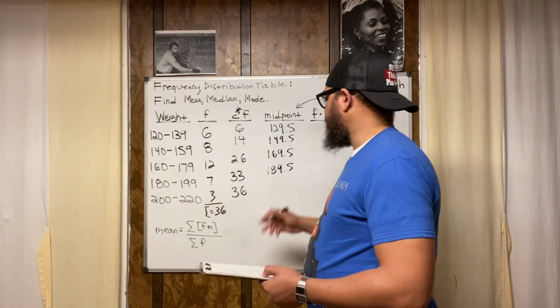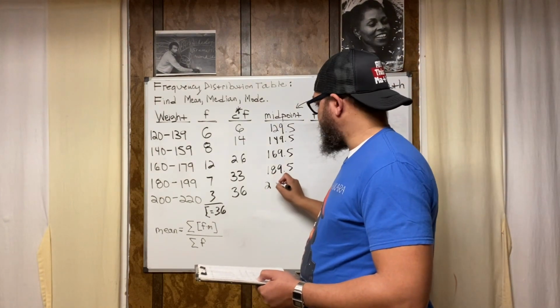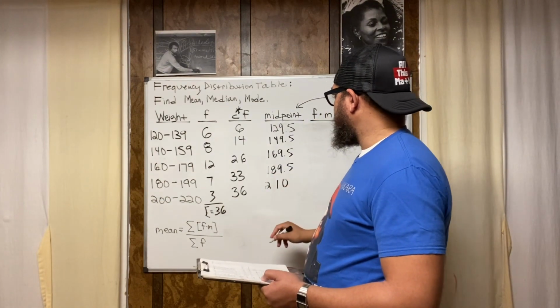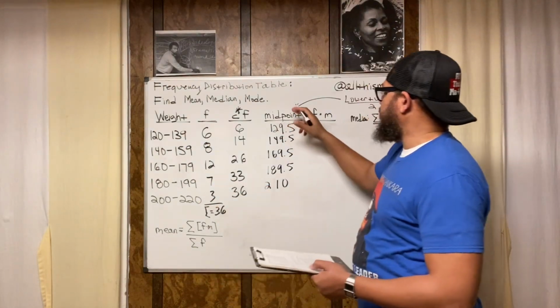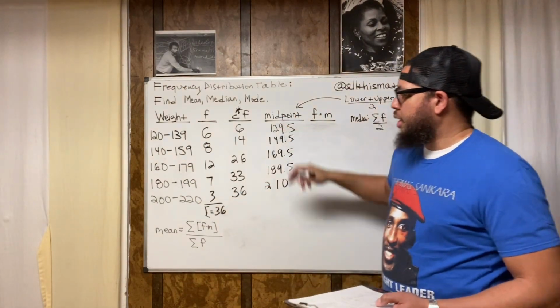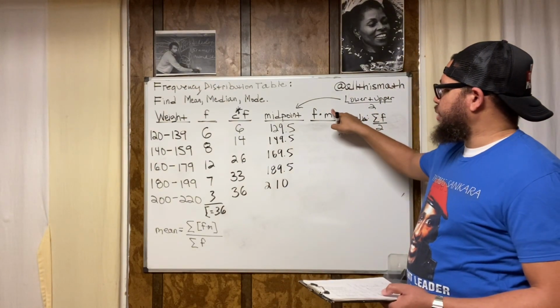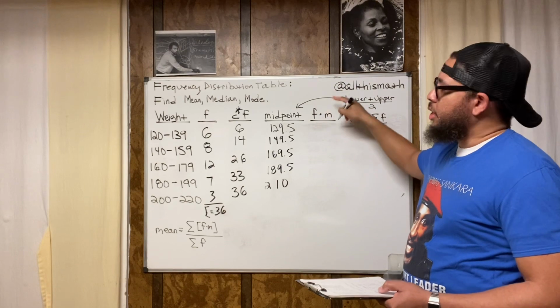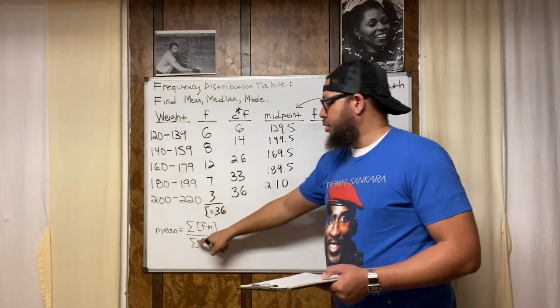200 plus 220 is 420. 420 divided by 2 is 210. All right, so these are all your midpoints, the midpoints of the ranges. Now, why do we need the midpoints? Because the midpoint is included in this product, frequency times midpoint. Now, what is this included in? This is included in the formula for the mean.